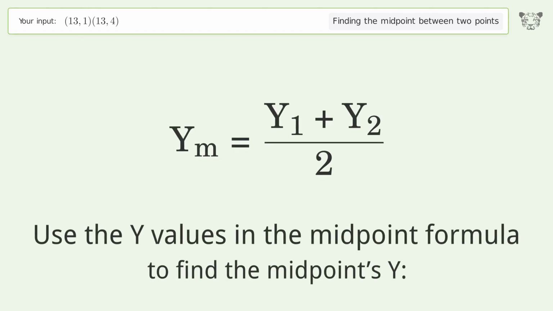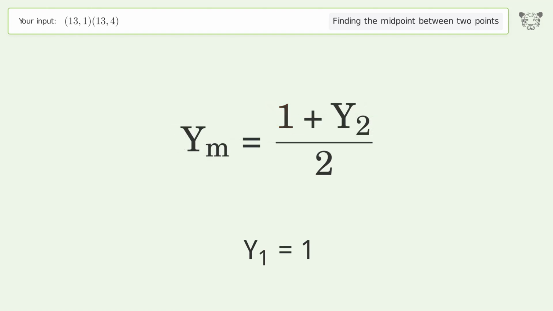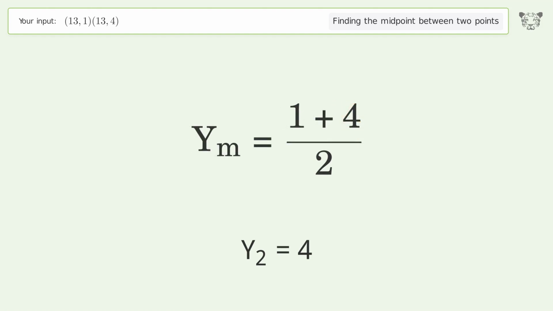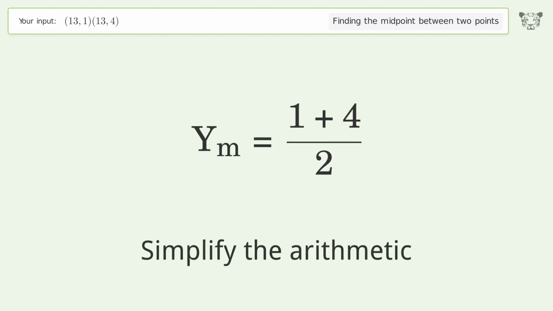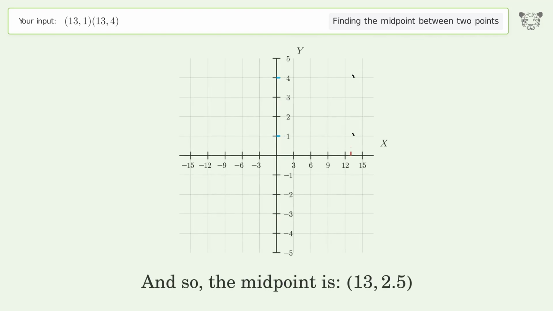Use the y values in the midpoint formula to find the midpoint's y. y1 equals 1. y2 equals 4. Simplify the arithmetic. And so, the midpoint is 13, 2.5.